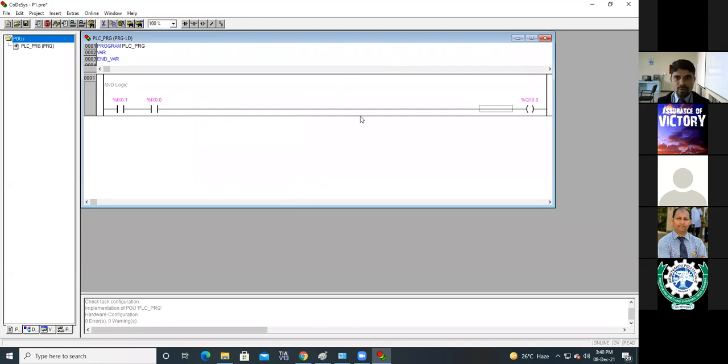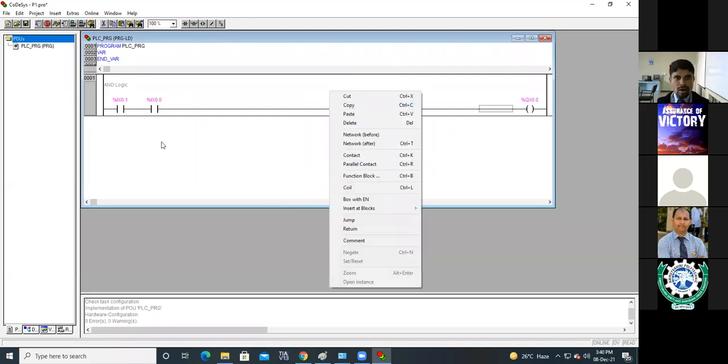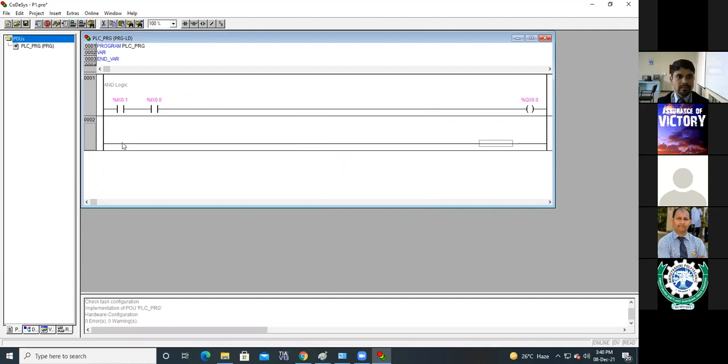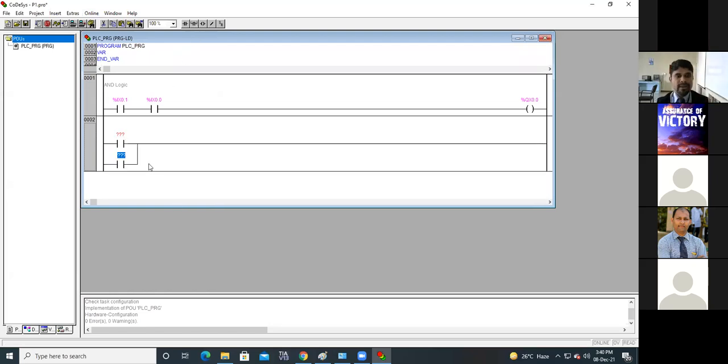Now if I want to implement OR logic, so this is one instruction, parallel. See, I'm using the same %IX0.1.